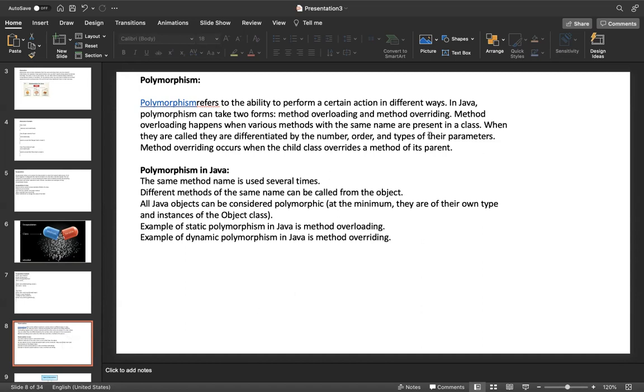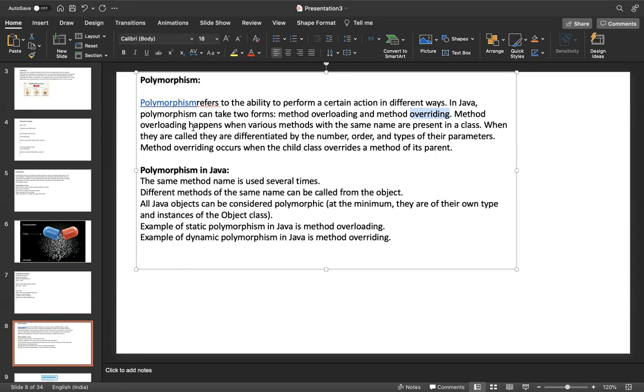There are different kinds of polymorphisms. There are two kinds: one is overloading, another one is overriding. Method overloading happens when various methods with the same name are present in the class. Method overloading, you remember blindly.